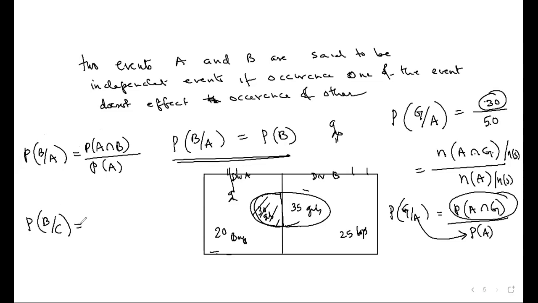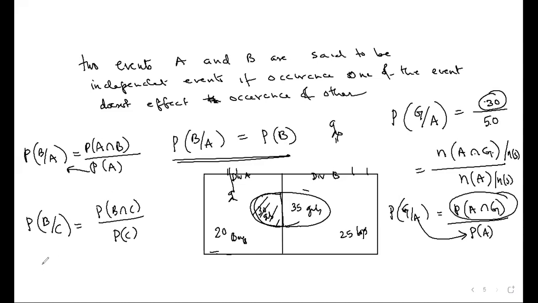What will be the numerator? Probability of B intersection C, upon probability of C. So this is the formula that we require for calculating probability of A and B.